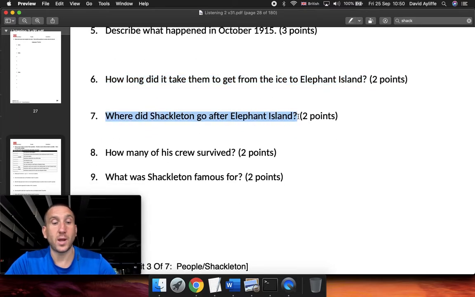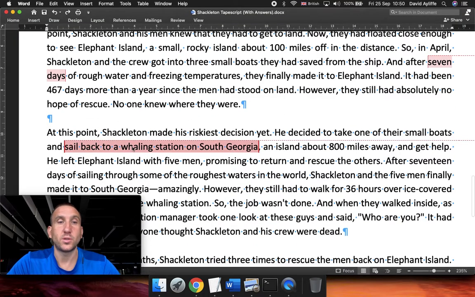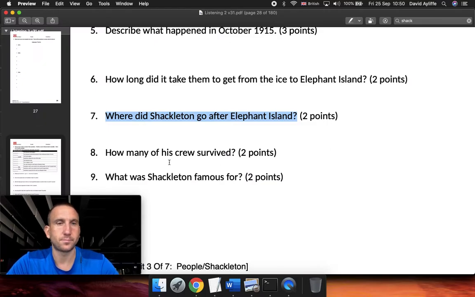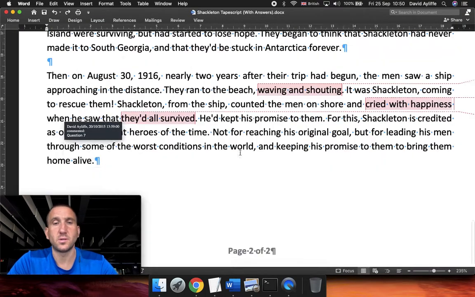Where did Shackleton go after Elephant Island? He went to the whaling station on South Georgia. 800 miles to get help. How many of his crew survived? They all survived.